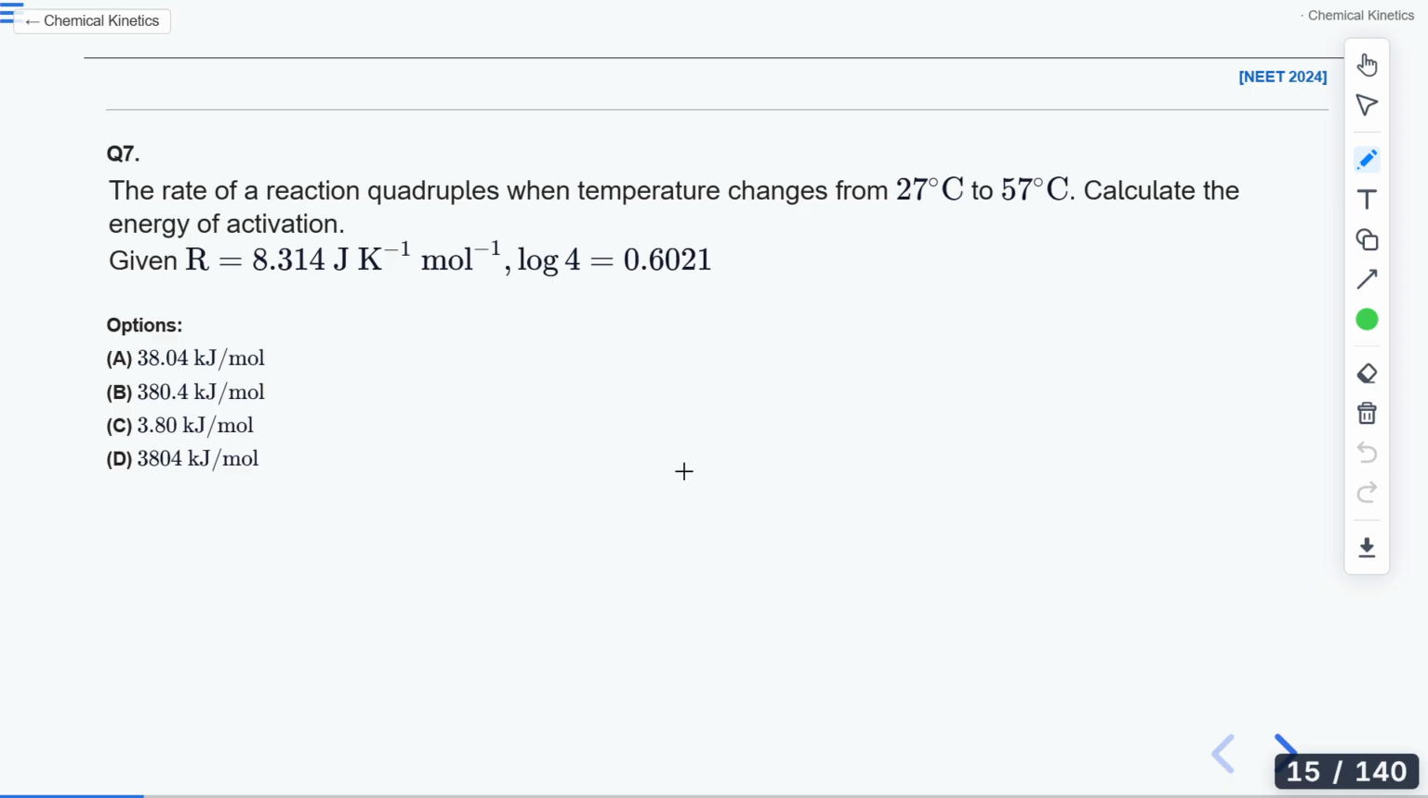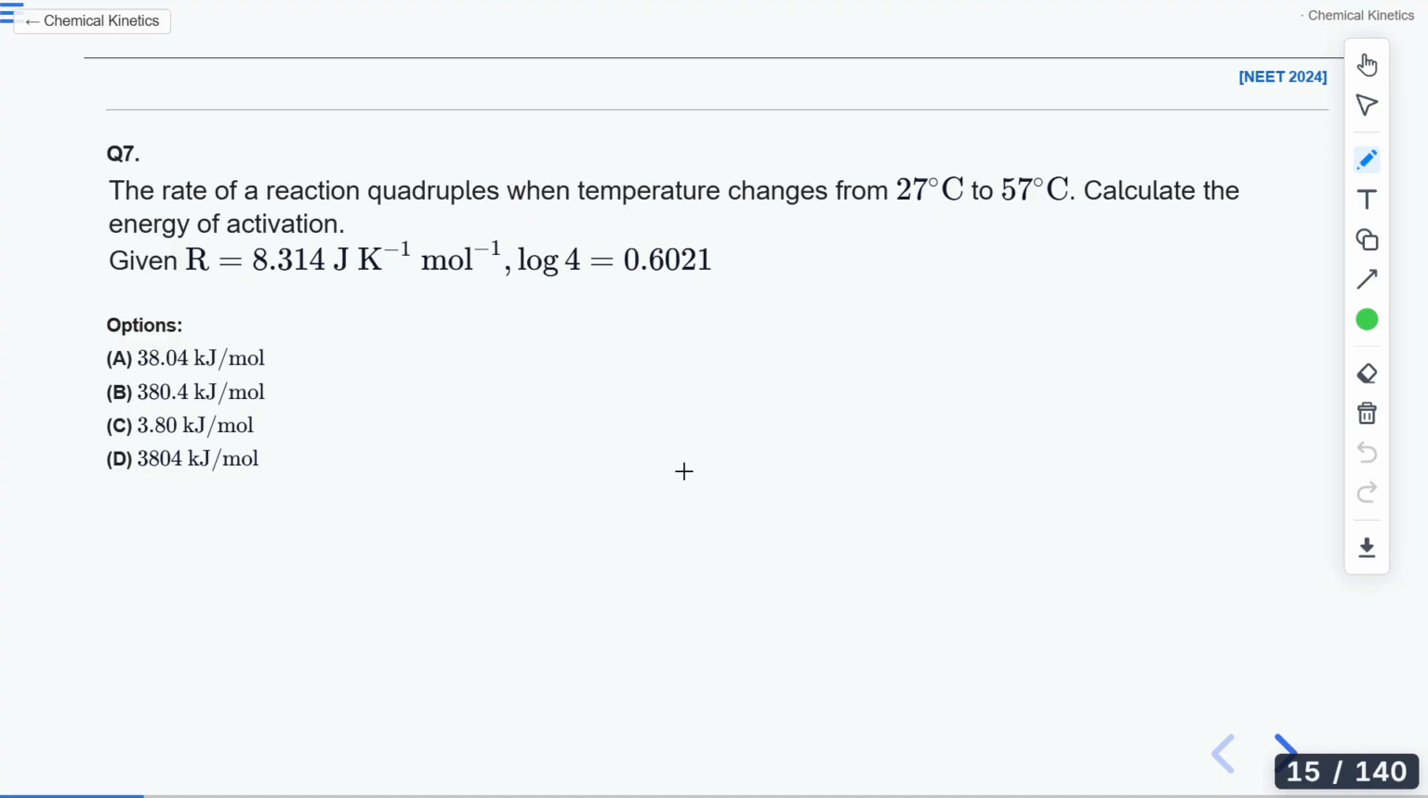It is written that the rate of a reaction is becoming quadruple, meaning it is becoming 4 times. Quadruple means 4 times. Now, this is getting quadrupled when we change the temperature from 27 degrees Celsius to 57 degrees Celsius. You have to calculate the activation energy. A very simple question. We have just seen the formula. You have to just apply the formula and calculate it. Remember to convert.